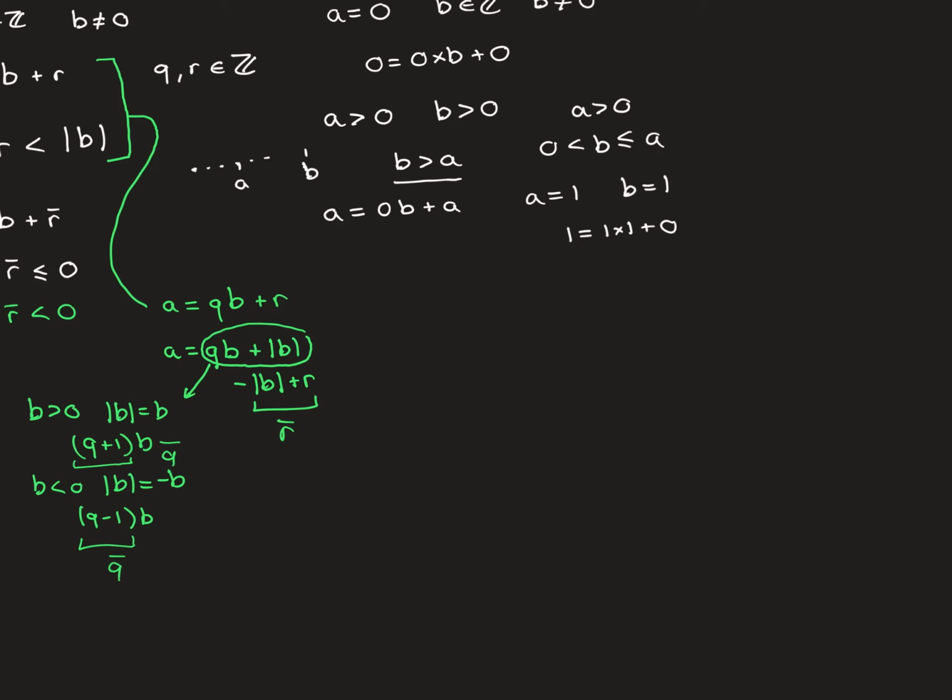Now we're going to do the inductive step, and I'll write this out in full to make sure everyone understands it.